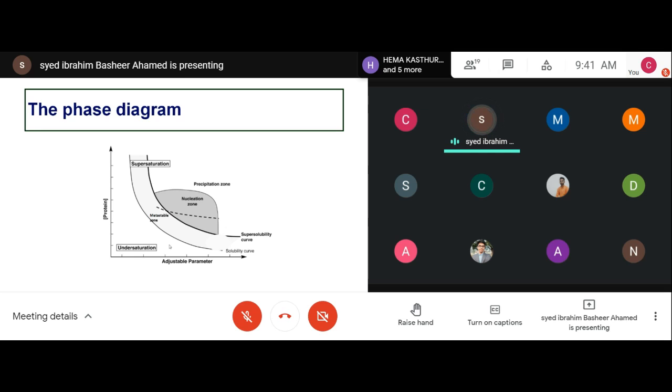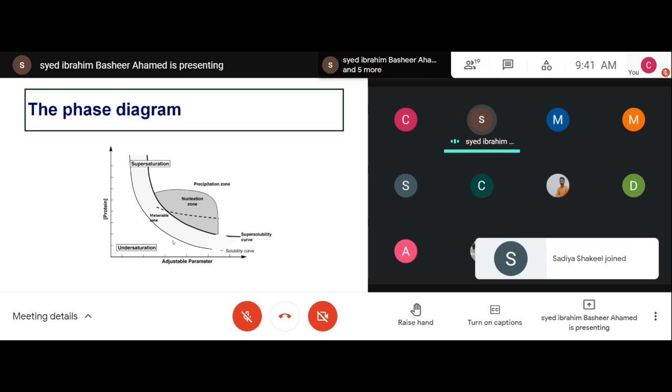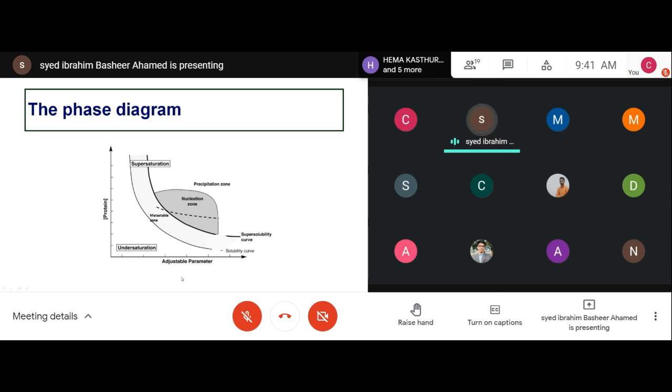And protein concentration also will vary. Some proteins will be readily crystallizable at a very low concentration, like 1 mg, 2 milligram per ml, or 3 milligram per ml. Some proteins will require 10 milligram per ml or 15 milligram per ml. So all these conditions, whether it is protein concentration or the other parameters, depend upon the nature and size of the protein.